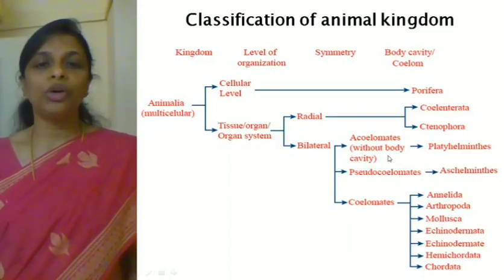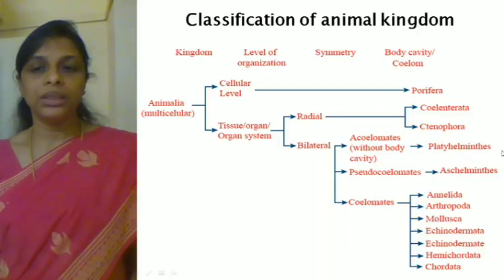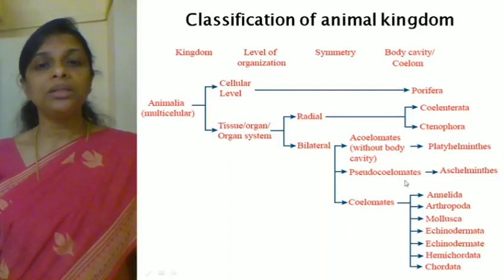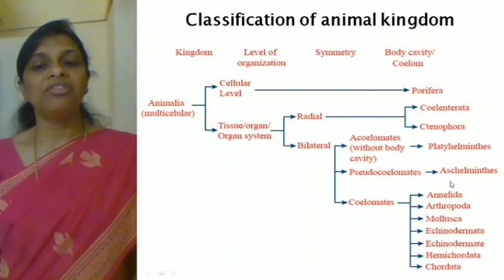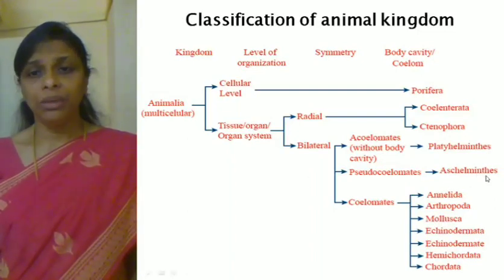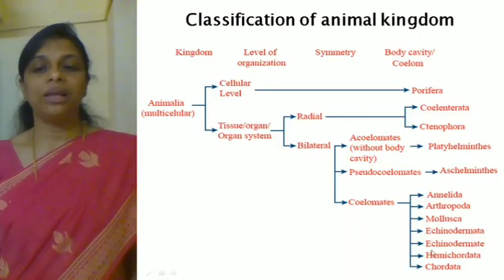Acoelomates are without a body cavity, one phylum, that is Platyhelminthes. Pseudocoelomates are the animals which have a false body cavity, and the phylum is Aschelminthes. Third one, coelomates, all the remaining phyla.